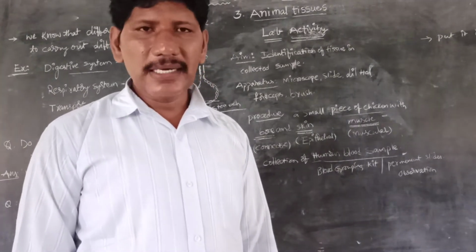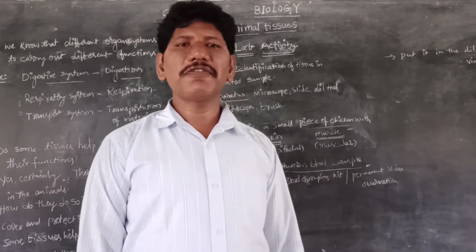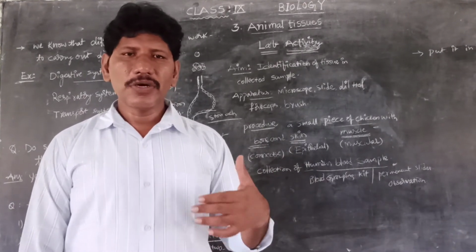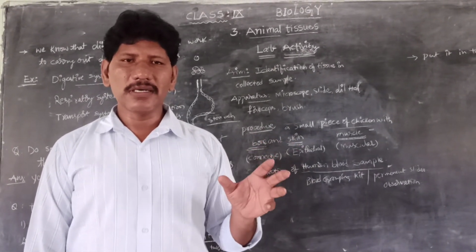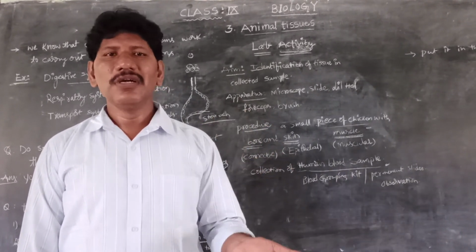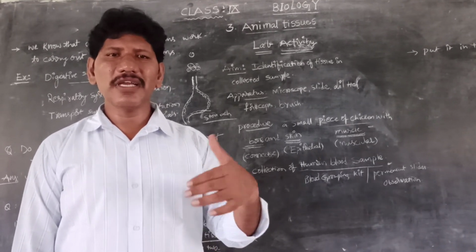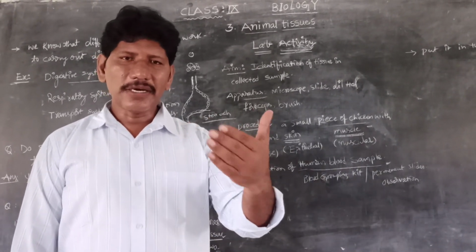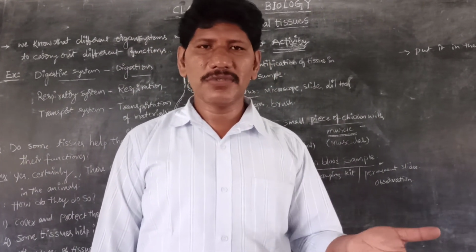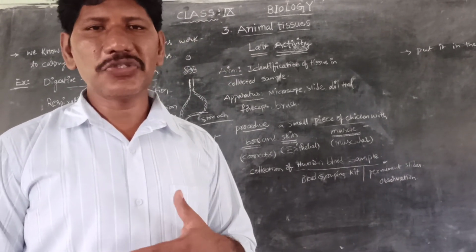As in plants, animals also have 4 major kinds of tissues meant for 4 different functions. In the next video we will explain them one by one in detail, along with the subtypes of each tissue: epithelial tissue, connective tissue, muscle tissue and nerve tissue each have different types. Thank you children, thank you very much.